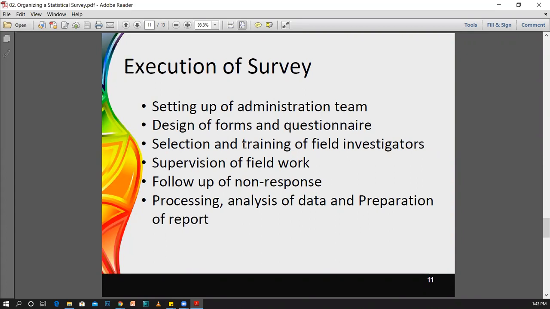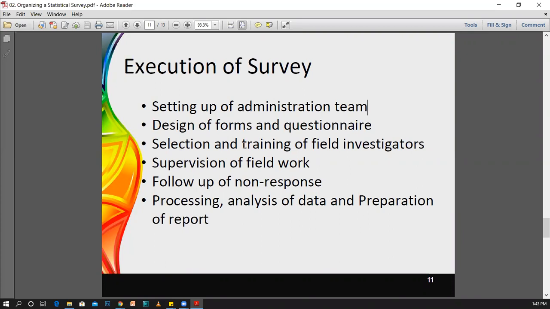Likewise, you have to have supervision, and then you can ask how many data points you have obtained today, how many non-responses were there, what is the response rate. Likewise, you can supervise the field work of investigators.